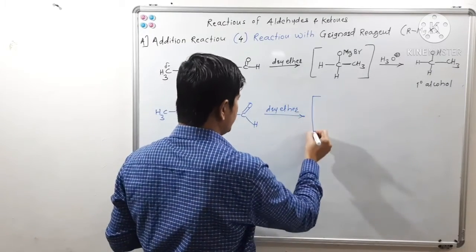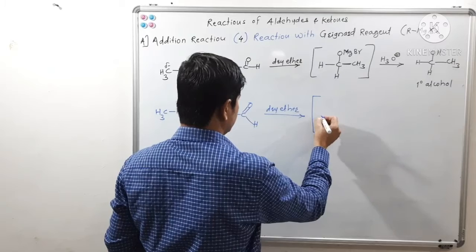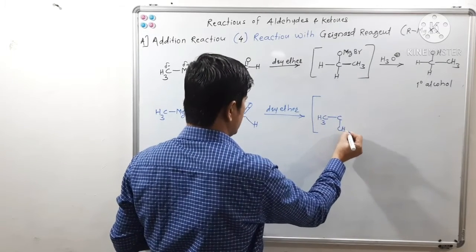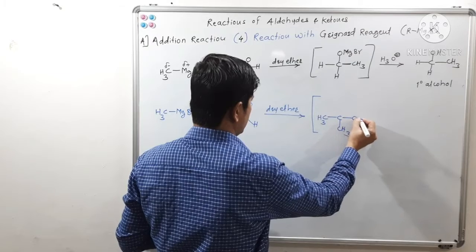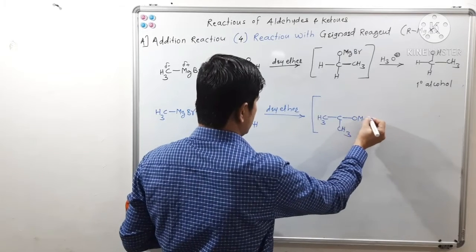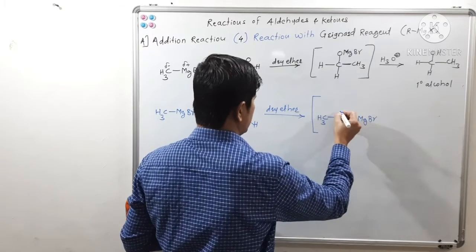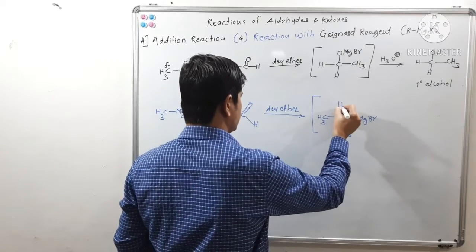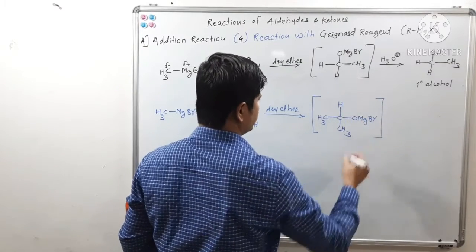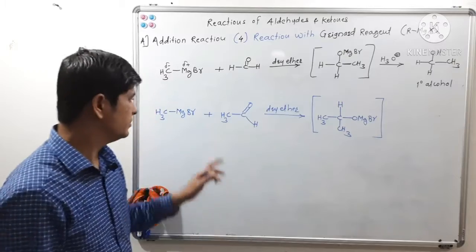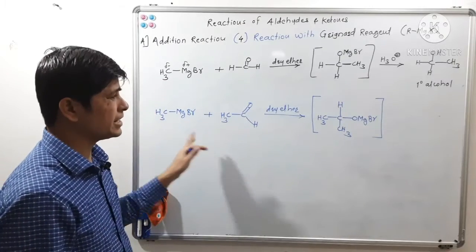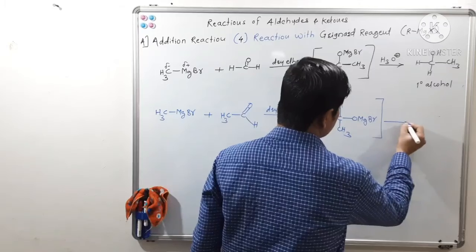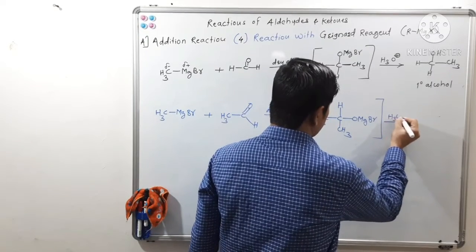Now here there will be a formation of adduct, the acetaldehyde methyl magnesium bromide adduct. And this adduct on hydrolysis with H3O plus